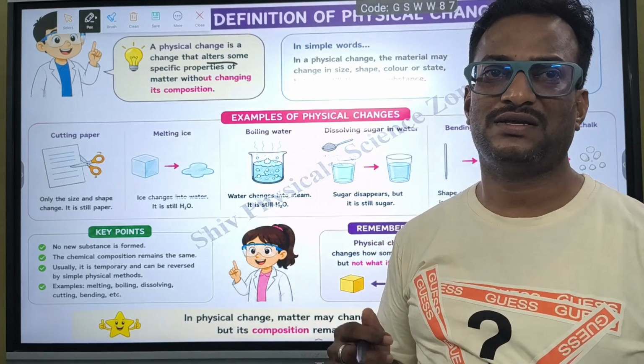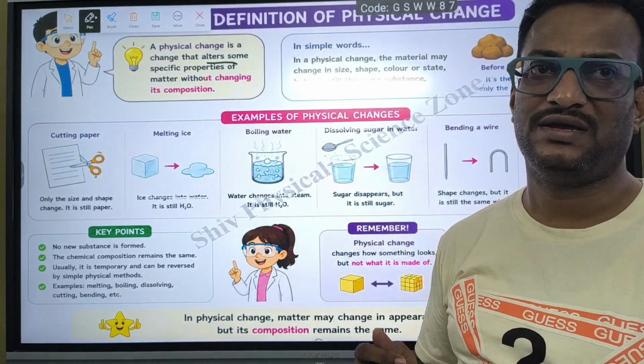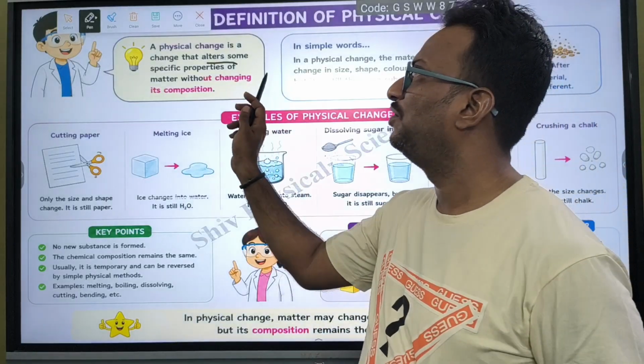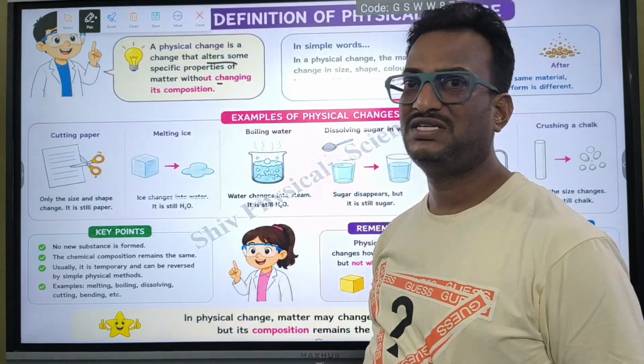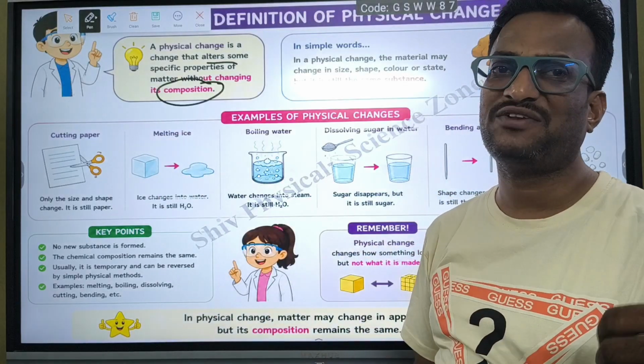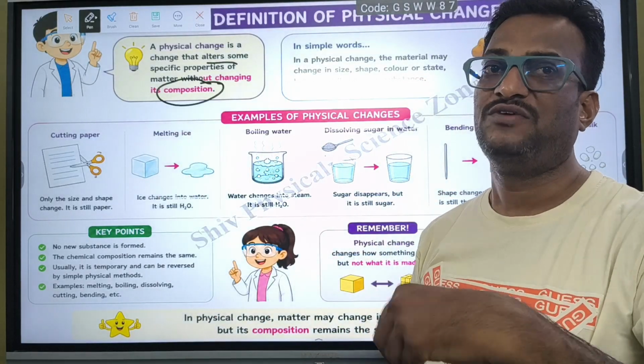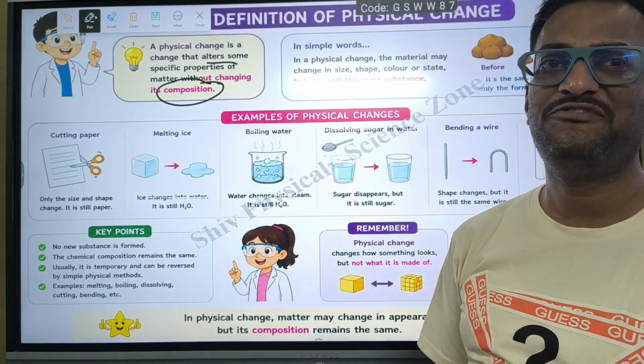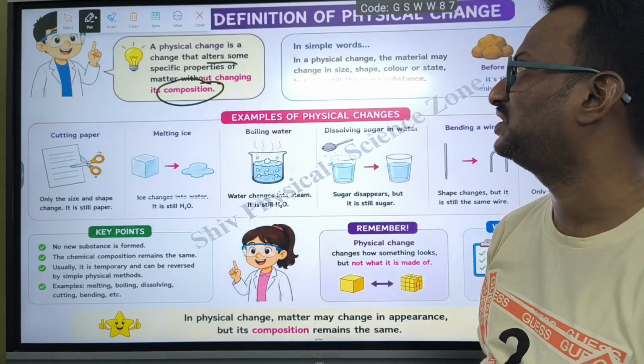So like that, size and shape can be altered. These all come under physical change, but here the composition does not change. I mean the matter which exists in it will not change. If it changes, it is called a chemical change.